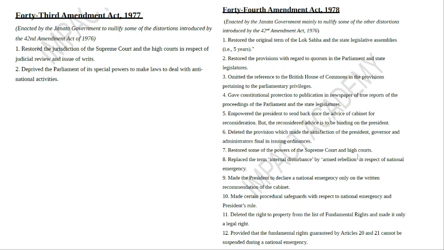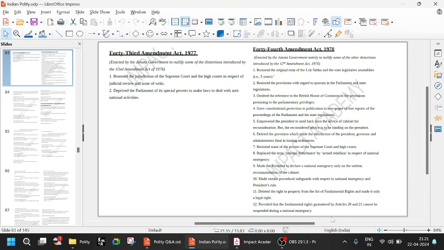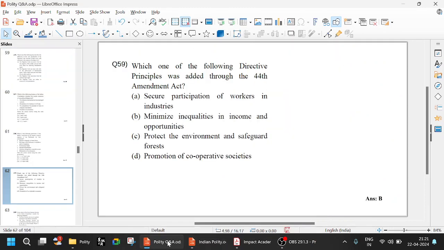So powers of Supreme Courts, High Courts made the president declare national emergency only on written recommendation of the cabinet. Very important. Okay, and this right to property has been deleted. All these things are 44th Amendment Act of 1978.